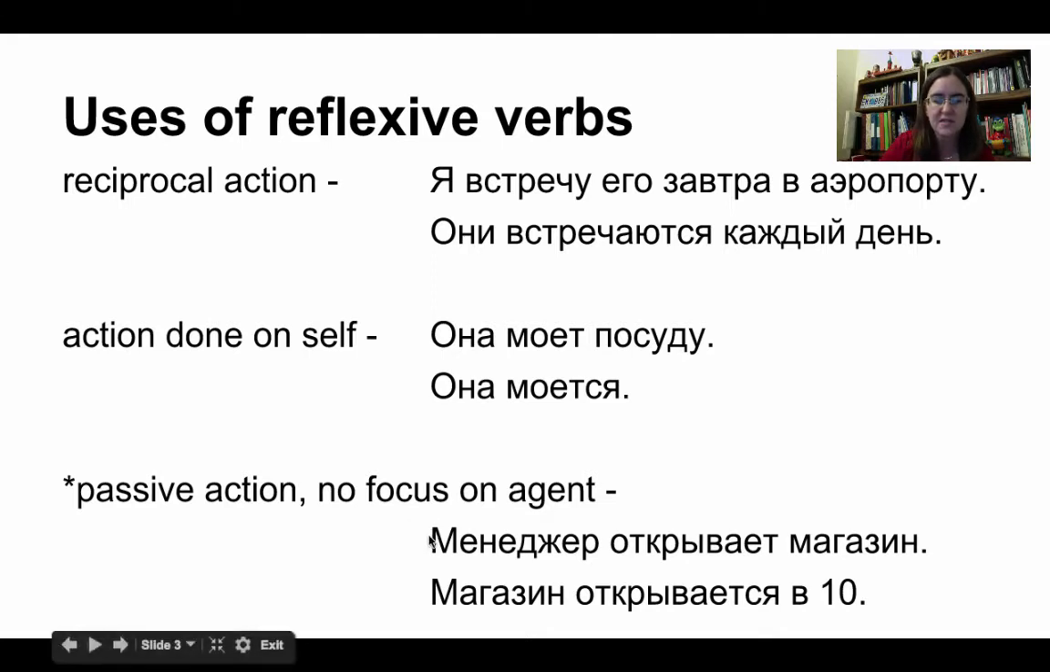In the first instance, we're focusing on who is opening the store. The manager is opening the store. Whereas in the second instance, it still might be the manager opening the store, but we're not focusing on who is doing the action. We're just focusing on the action itself. So the store opens at 10 o'clock. We're not really saying or caring about who is doing that opening.